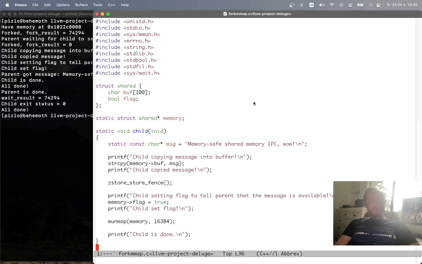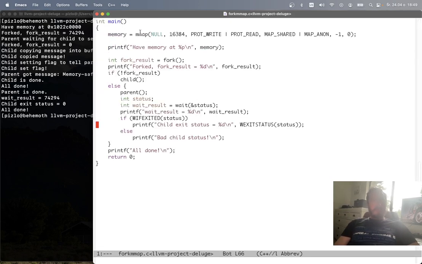I just wanted to show you another demo of Fil-C. This time I want to demo a new feature I just implemented, which is memory safe mmap, which allows for memory safe shared memory IPC as well as memory safe memory mapped files. I'll just show you the shared memory IPC here with the simple program that I wrote, which allocates some memory with mmap and then forks.